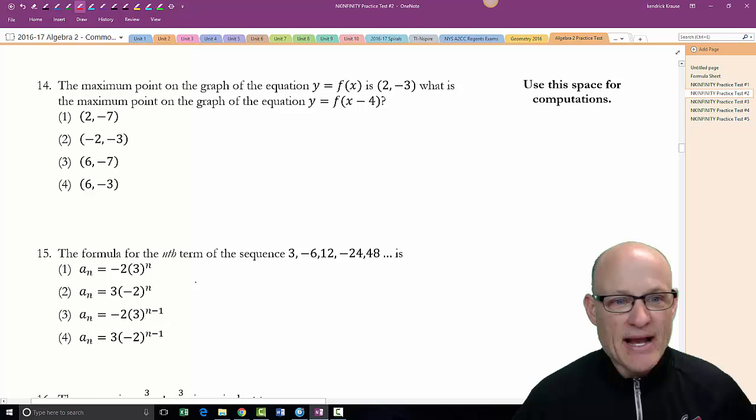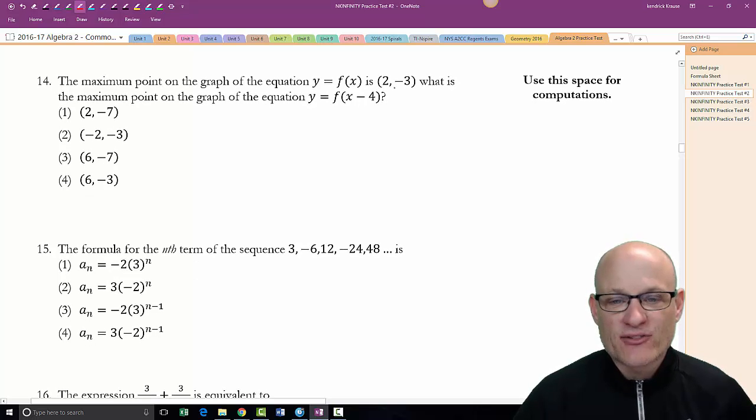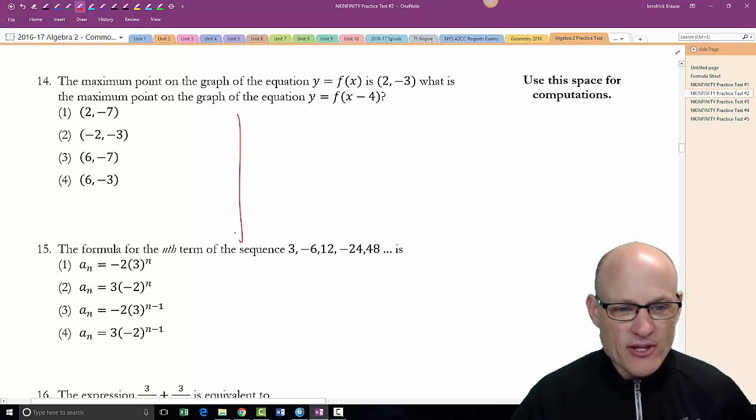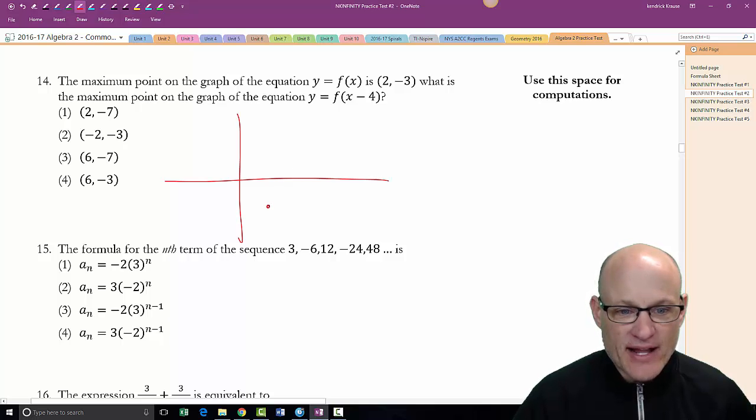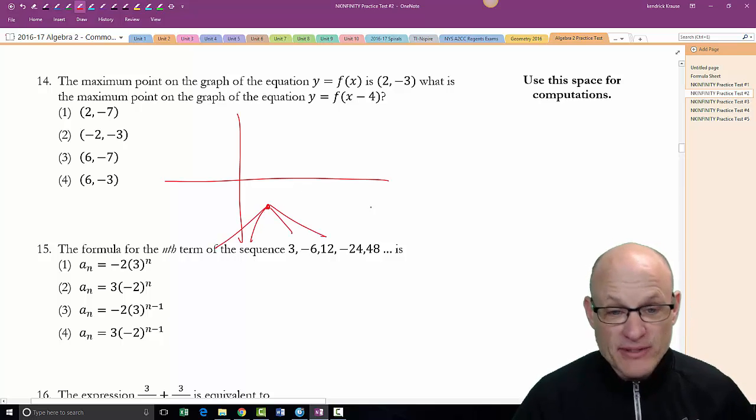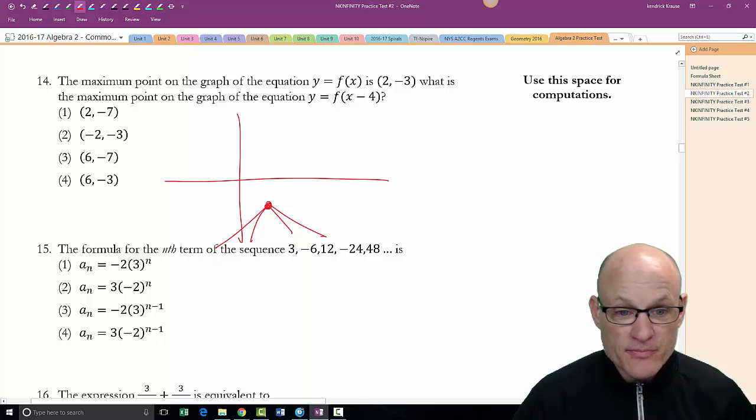The maximum point on the graph of f of x is (2, -3). So whatever the graph looks like, somewhere here, that's the maximum. If it's going down like this, maybe it's an absolute value, I don't know what it is, but that's the maximum value. Now you have to know what transformation takes place here.